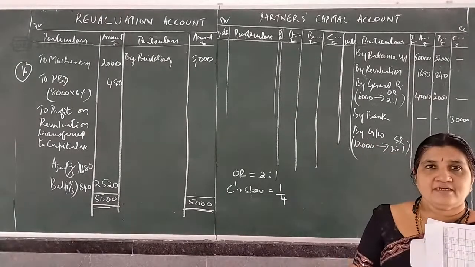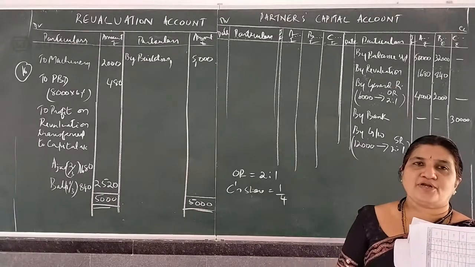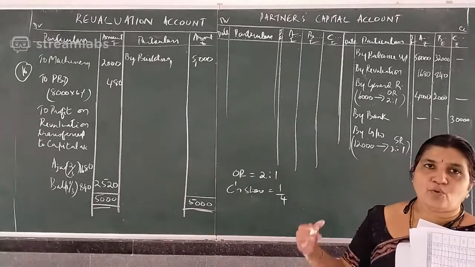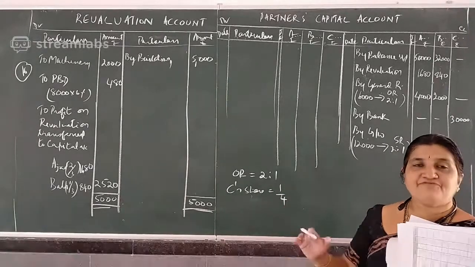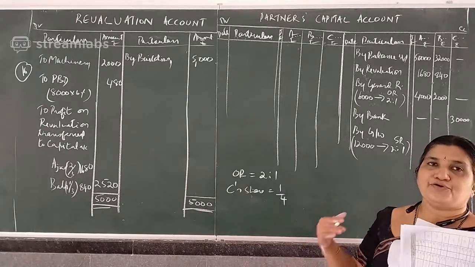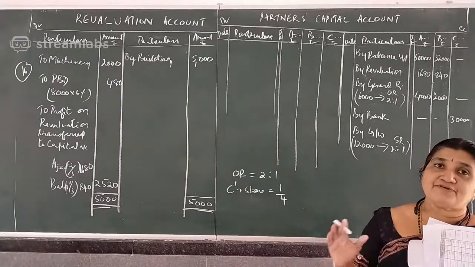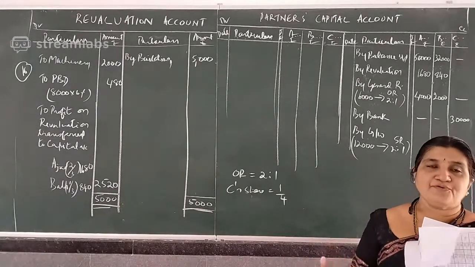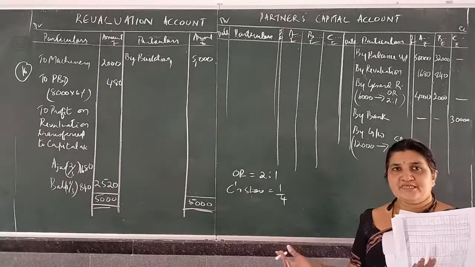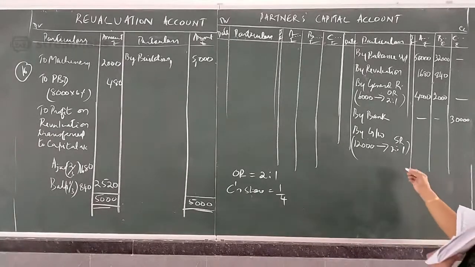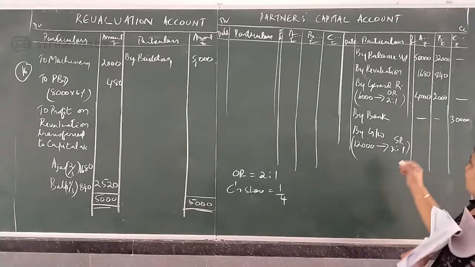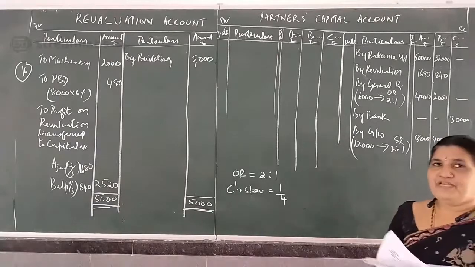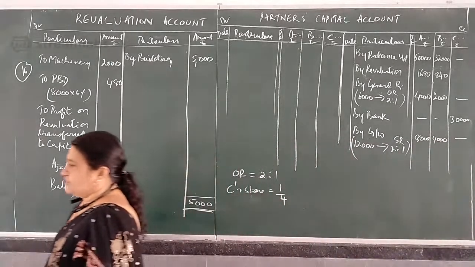Sacrifice ratio is not given, and the new profit sharing ratio is also not given. If the new profit sharing ratio is given, you have to do the working. Sacrifice share is old share minus new share. You have to apply the formula. If the sacrifice ratio is given separately, you take that. We use the sacrifice ratio only for distribution of goodwill brought in by the new partner. So when you distribute 12,000 in 2:1, you will get 8,000 and 4,000. So, by goodwill 8,000 and 4,000. Okay.